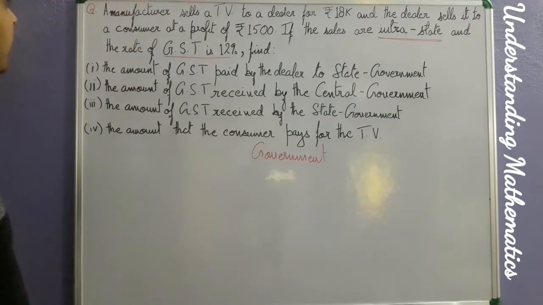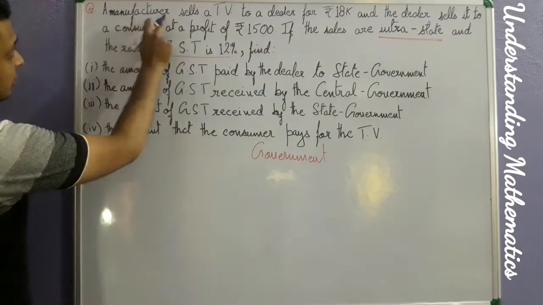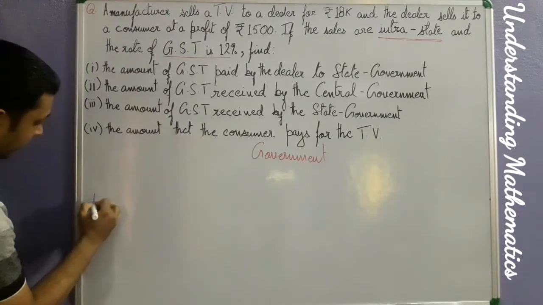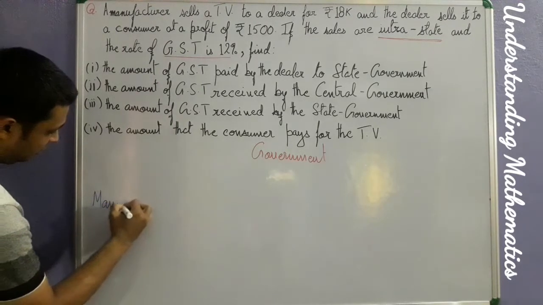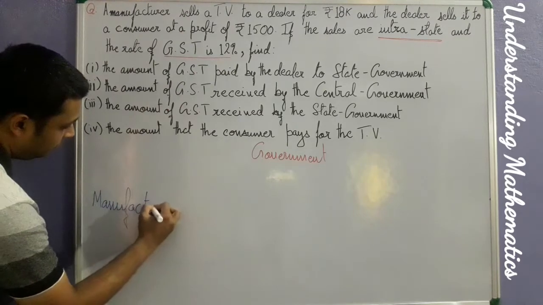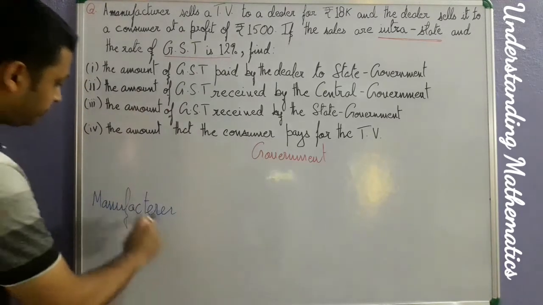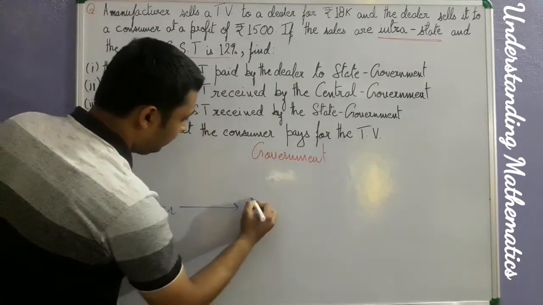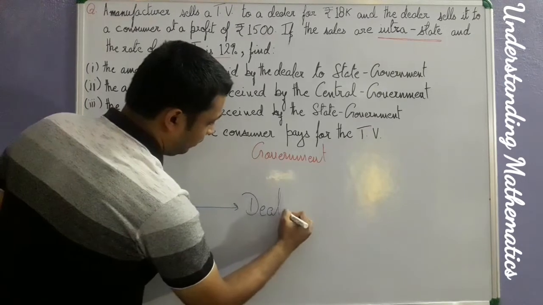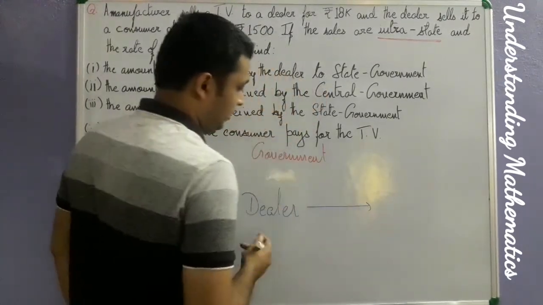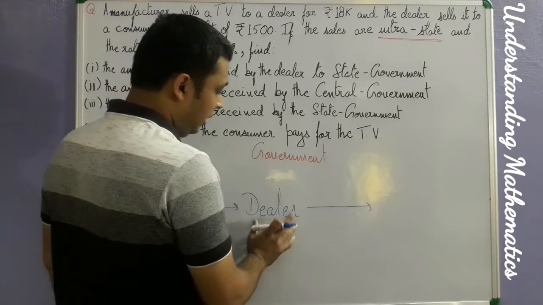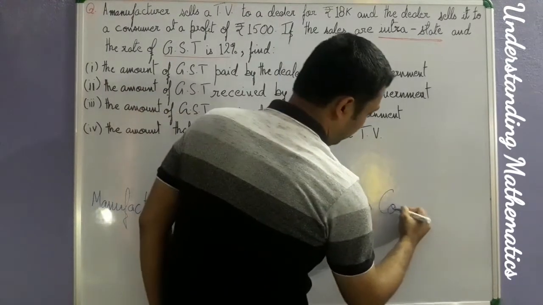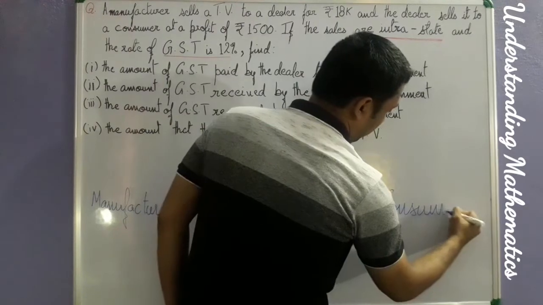Proceeding with this question, the diagram says the first transaction starts from the manufacturer. So we will place our manufacturer here. This is our manufacturer. Clear? And then comes the dealer. So next will be our dealer. And the second business transaction will be from the dealer to the consumer. The dealer to the consumer.